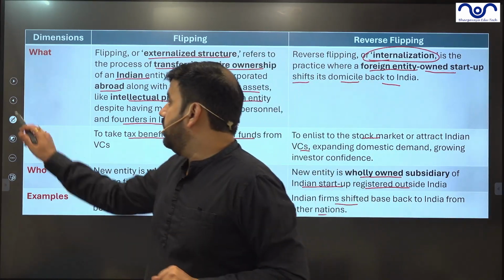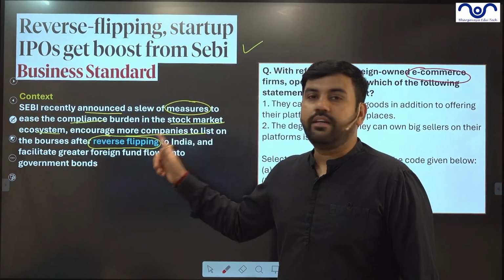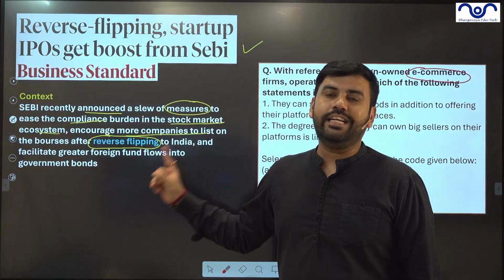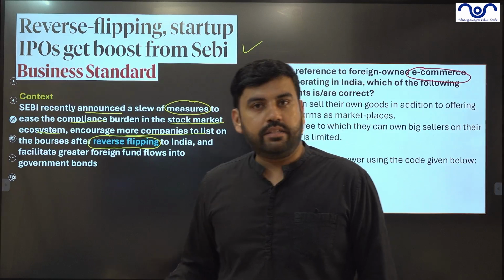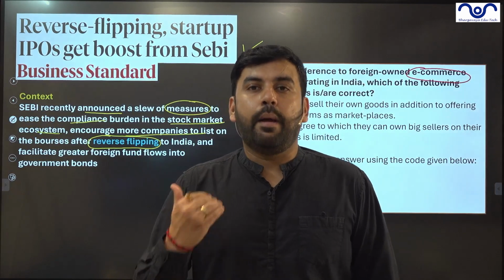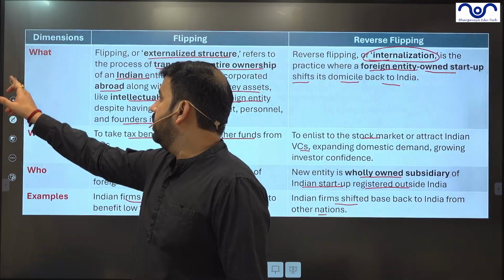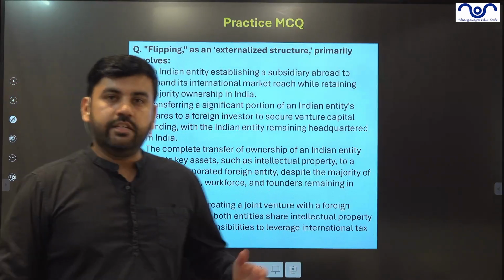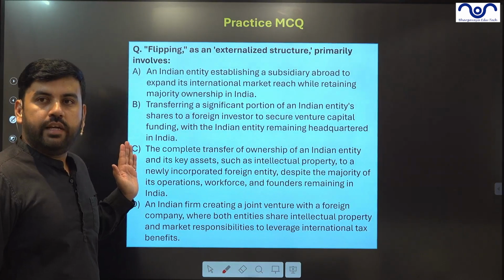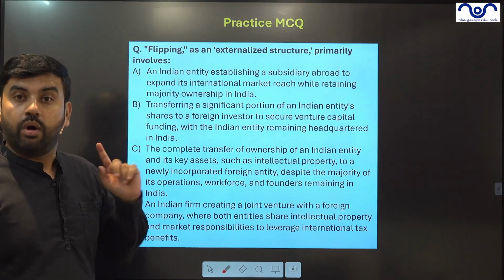So what does the article say? The article says that they will get more benefits in the Indian stock market. So if such companies are coming back to India, they will get more markets in India. Given this understanding, you have this practice question. So please pause the video, read this carefully and solve this question with an answer, and do comment in the chat box.